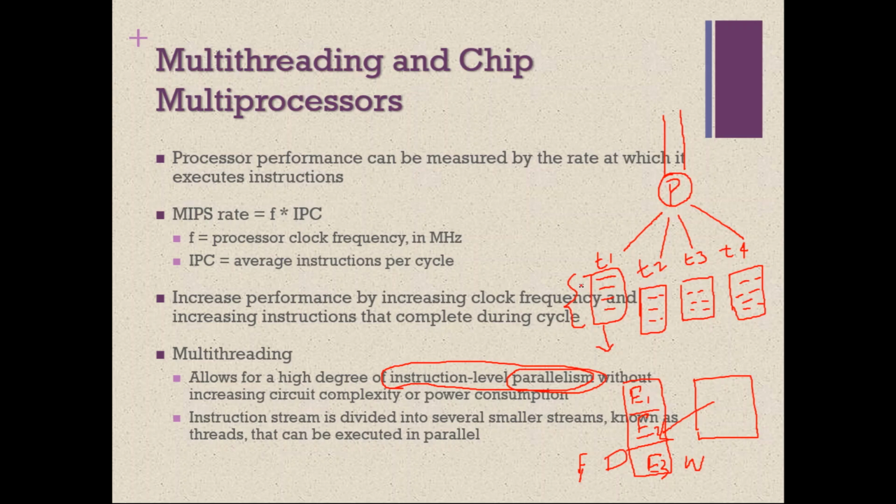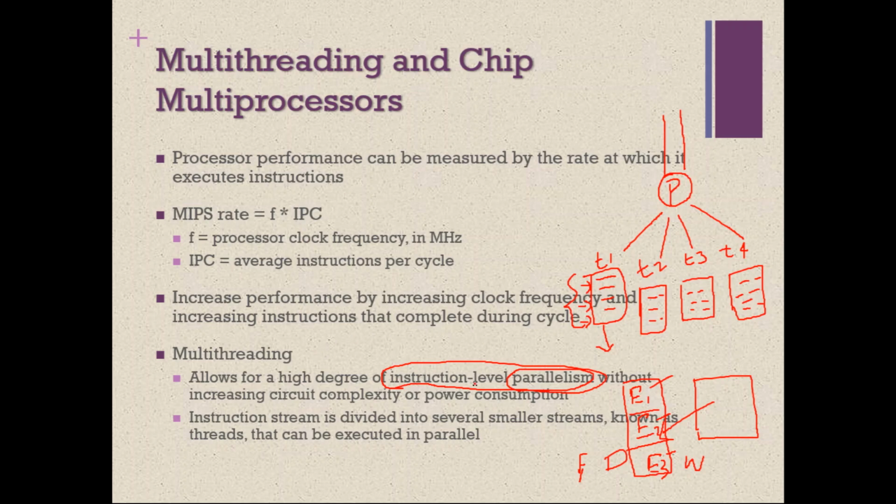The processor can execute 3 instructions of thread 1 at the same time, provided these instructions do not have any data dependency. If one instruction does not depend on another, then 3 instructions can be executed simultaneously, even though we have only a single processor.